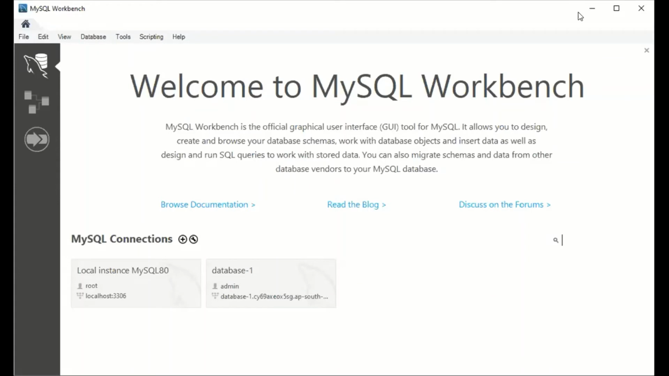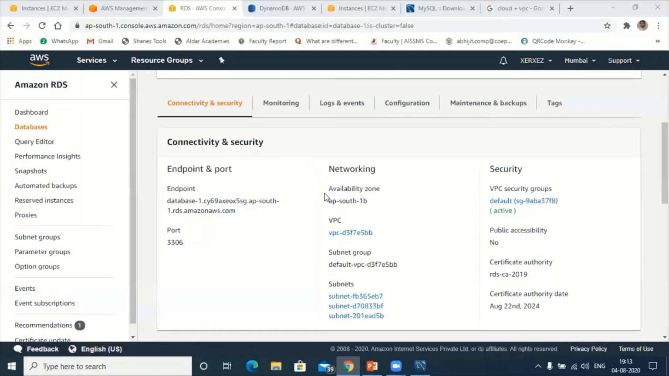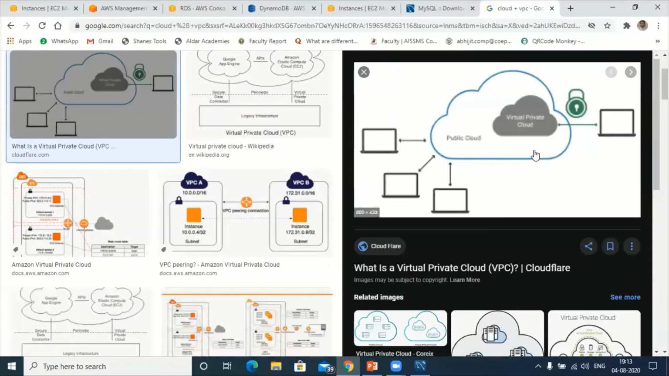Port is 3306. This is the end. Now this is most important. This is our VPC. Okay, suppose if you see this cloud, you can refer to this cloud as the VPC.